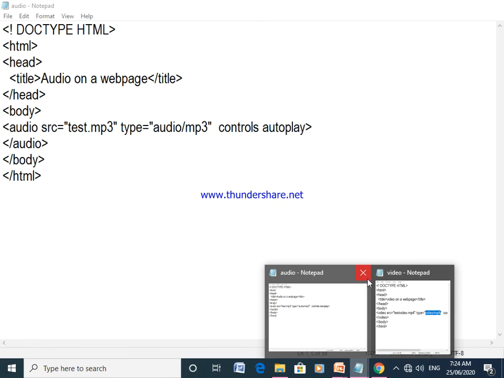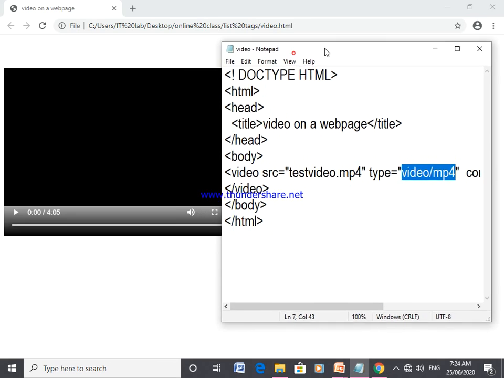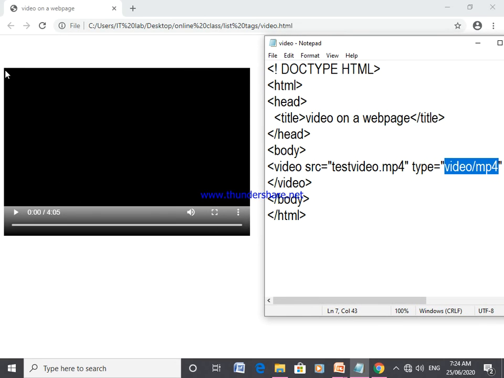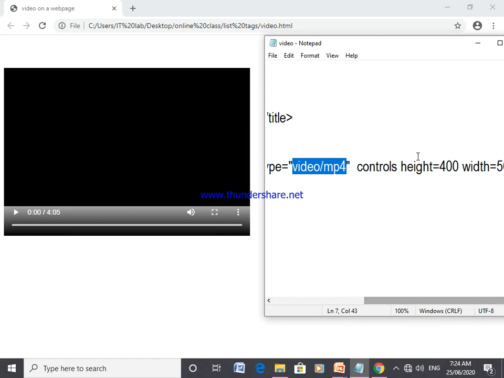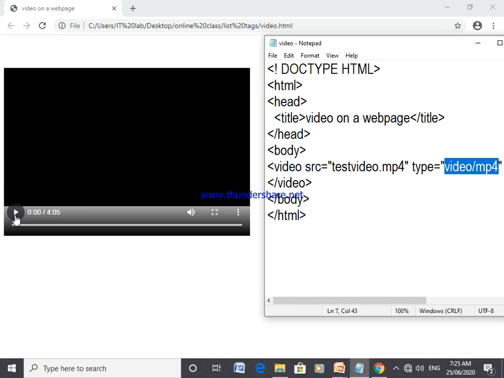So you will get one screen. See, this is the console. The height of this console, you can observe here, is 400 and the width is 500. This is the area covered by the height and width attributes of the video tag. Now these are the controls: play, this track, this volume sign, then maximize.